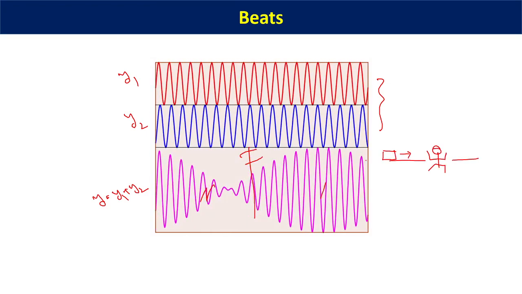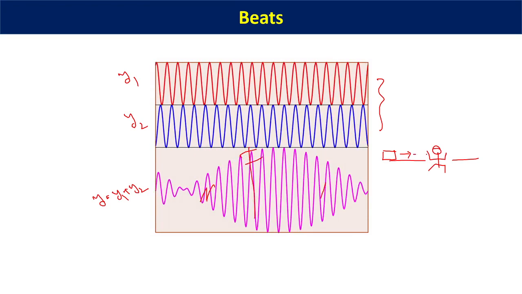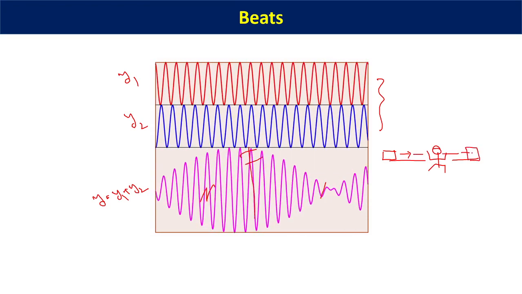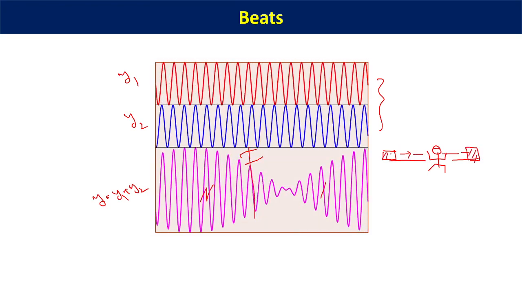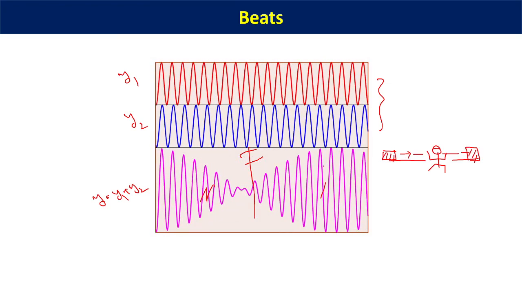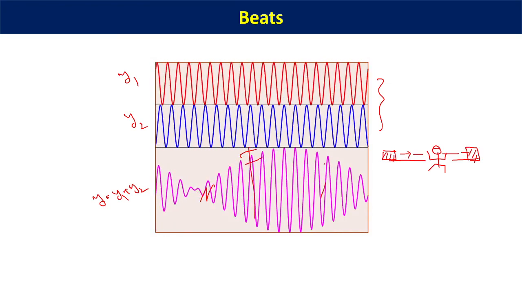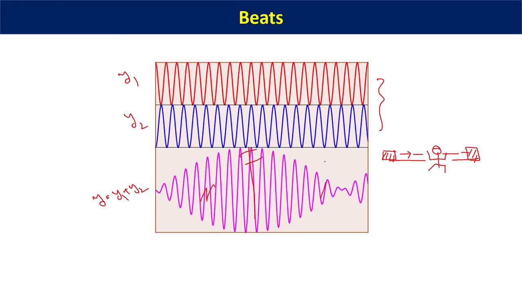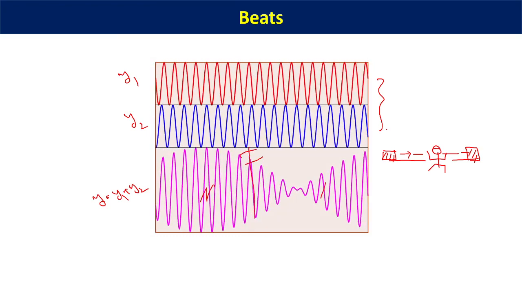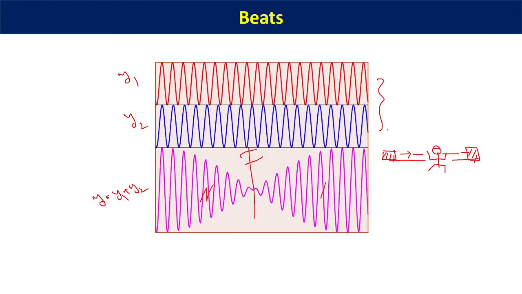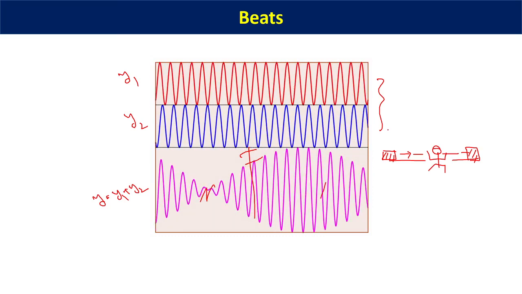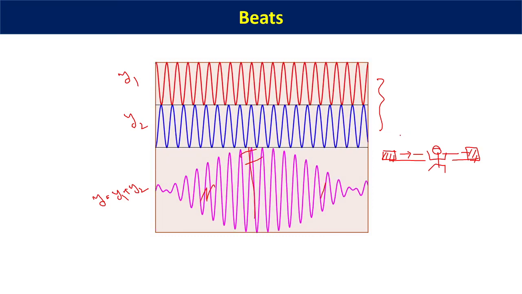In that case, before it approaches and just as it passes by, you hear a difference in frequencies or difference in pitch. That change in pitch or change in frequency is known as the Doppler effect. How exactly it happens, what is the physics behind it, we will understand in the next lecture.